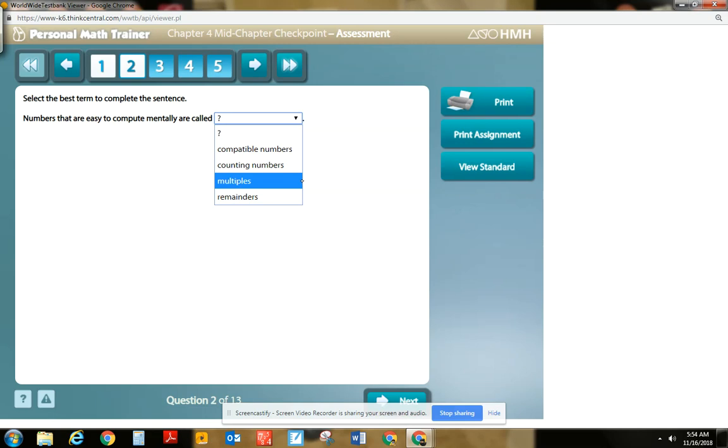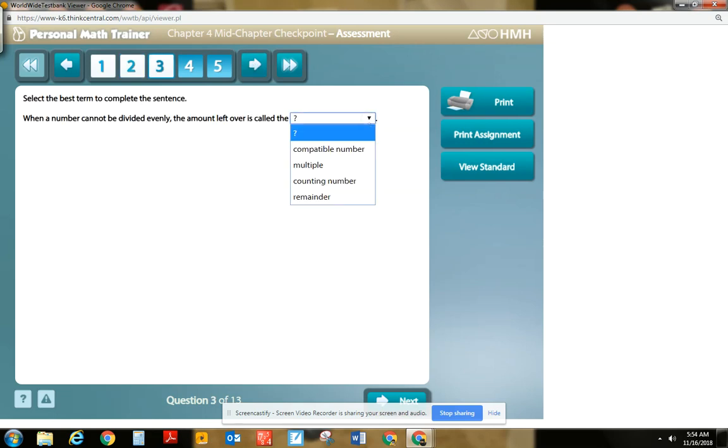Numbers that are easy to compute mentally are called remainders. Remainders is what's left over. And you may not know what this word means here, compute. It means to like figure out, like to solve math problems. Numbers that are easy to compute are called compatible numbers.